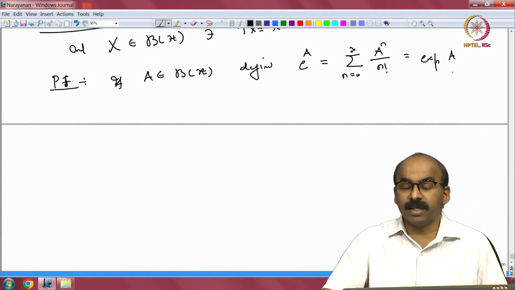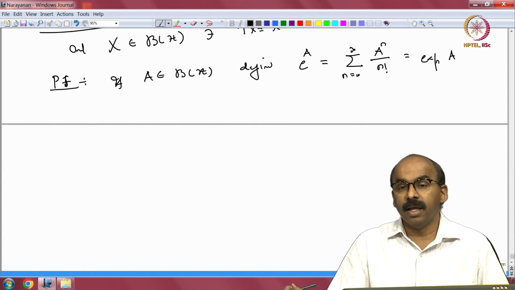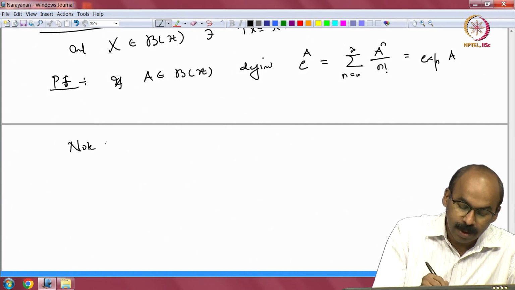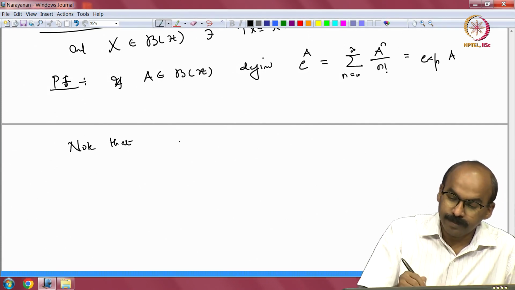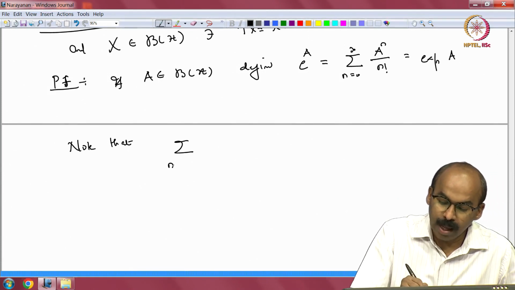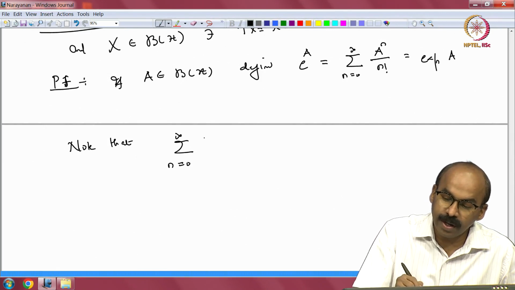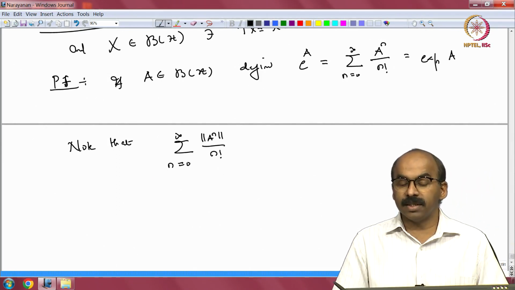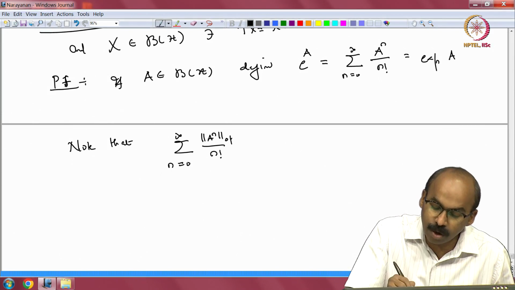The series converges in the operator norm. So, note that summation n equal to 0 to infinity norm A to the n. I am taking the norm inside, because I want to say this series converges in the operator norm. So, these are operator norms.